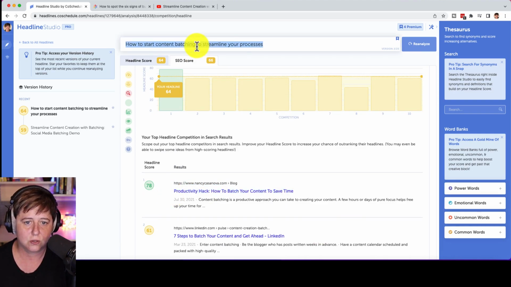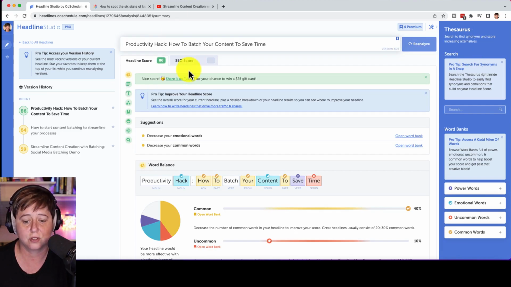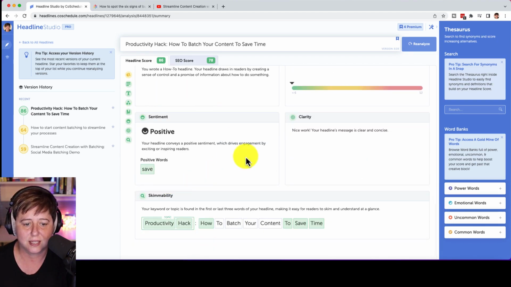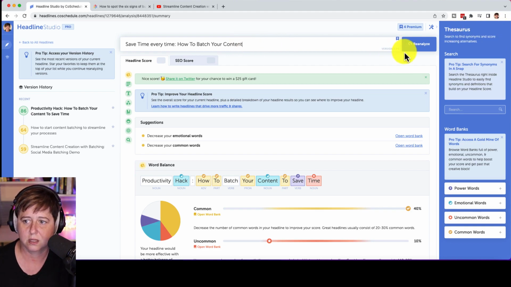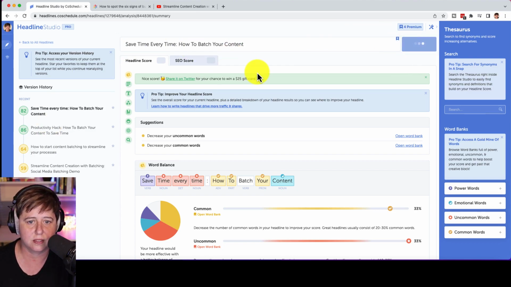So let's do this. Sometimes I like to go in and do this. Okay, so look at how high that one is. Productivity hack, how to batch your content to save time. That is great. Reading level is 6. How to, the sentiment is positive. So let's do this. Save time every time. How to batch your content. You see, I'm not taking that exact headline, but I'm like, okay, so productivity hack, how to batch your content to save time. Do you see how this is helping me?